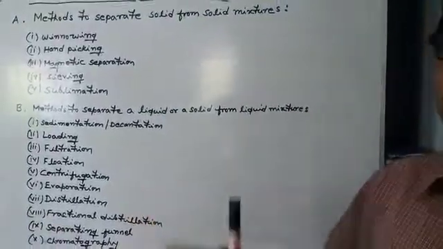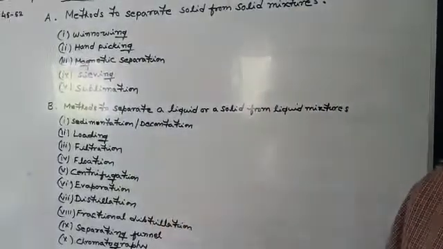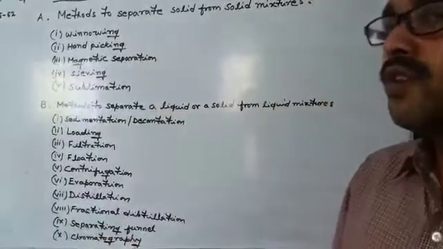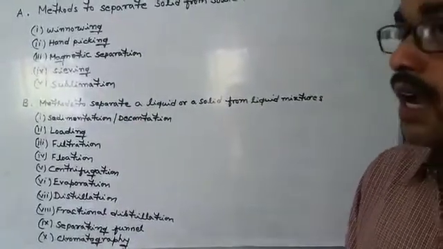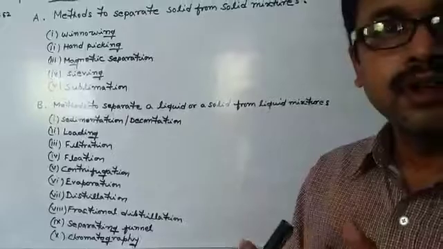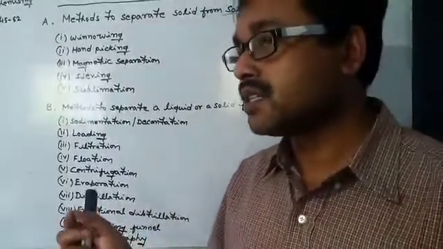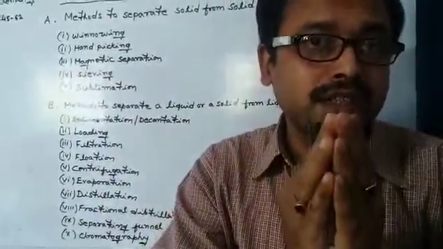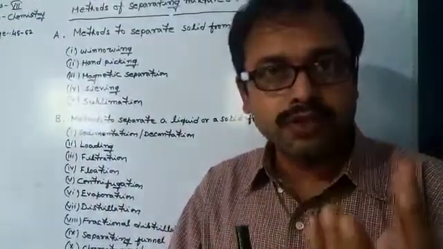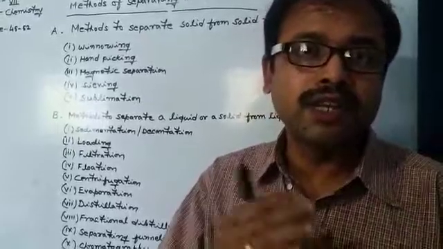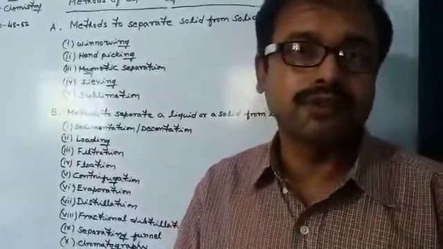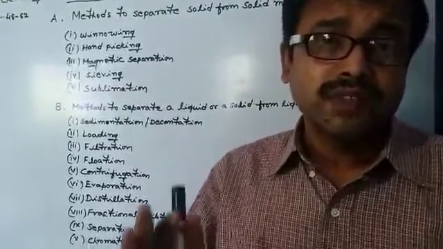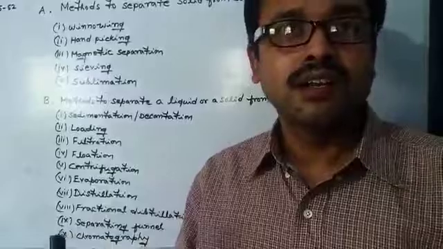In loading, from outside we add certain chemical substances like calcium hydroxide or alum. On addition of calcium hydroxide or alum and agitating the mixture, whatever finer suspended insoluble particles remain in water come closer to each other and cling to each other. That results in bigger and heavier particles, and due to their heaviness, they settle down on their own. This way we can separate out all the insoluble solids present in liquids.